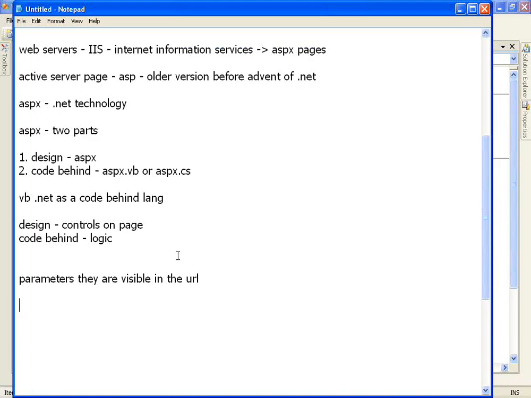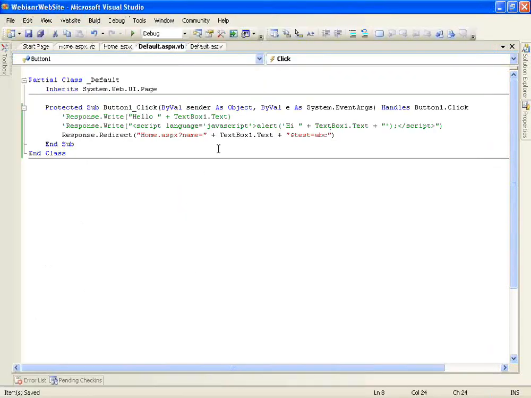So to pass sensitive information which should not be disclosed, we go for session variables. The working is almost the same as this.